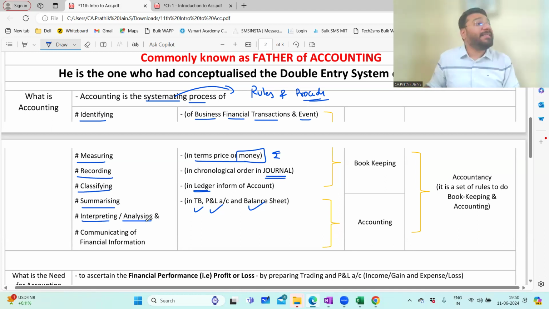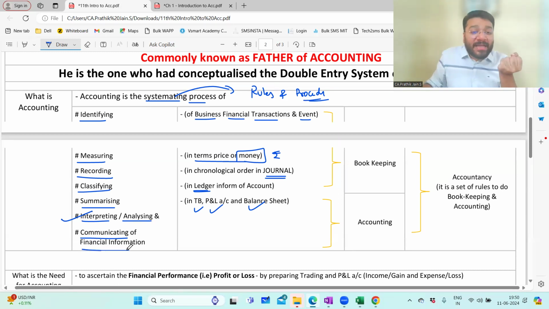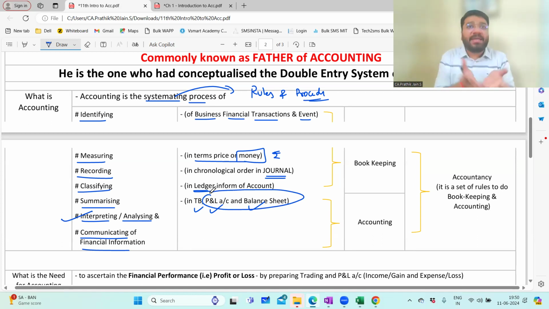Then interpreting and analyzing. Whatever accounts you prepared, what are we supposed to do? Analyze from which source money came in and to which source money went out. There are different ways of analyzing it. For this, the chapter is there, but not in 11th standard, but in 12th standard. And then you communicate the same to the users of the financial statement. Who are the users? Owners, bankers, investors. What is financial statement or financial information? The accounts that you prepare, the P&L and balance sheet. This is called the financial statement. So what I did now is just a summary. I'm going to break it down into parts, and each and every point I'm going to discuss.